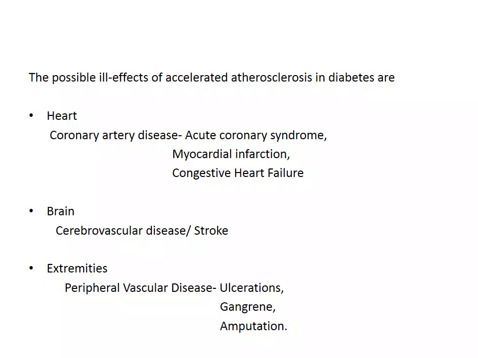The possible ill effects of this accelerated atherosclerosis in diabetes are as follows. In the heart, it causes coronary artery disease, with manifestation in the form of acute coronary syndrome, that is myocardial infarction, or it can also lead to congestive heart failure. In the brain, it leads to cerebrovascular disease or stroke. In the extremities, it causes peripheral vascular disease. The patients can have ulcerations and gangrene, which may require amputation.